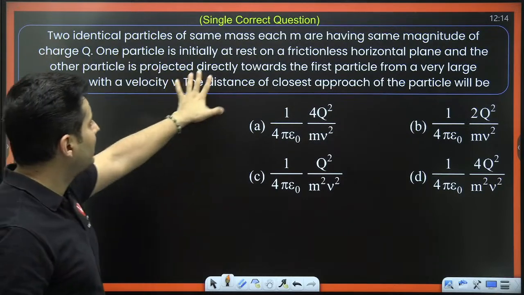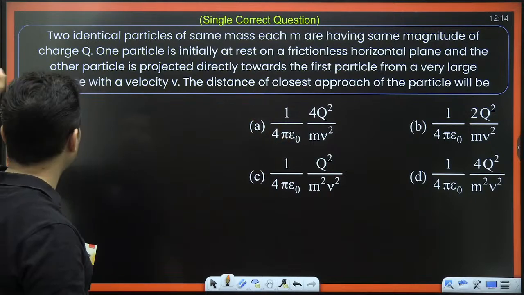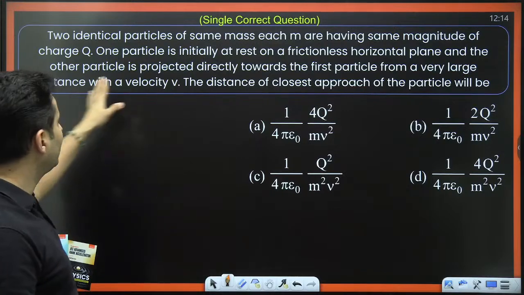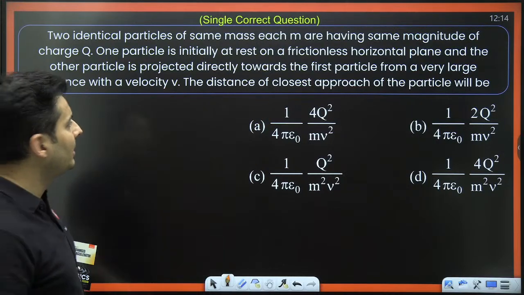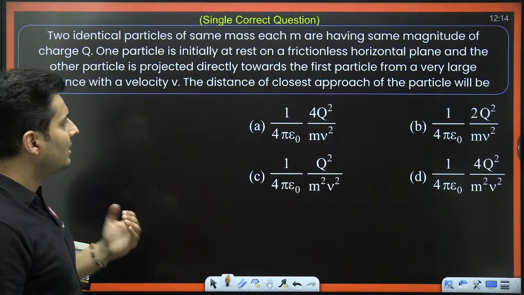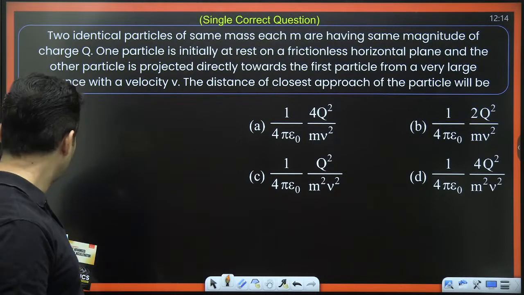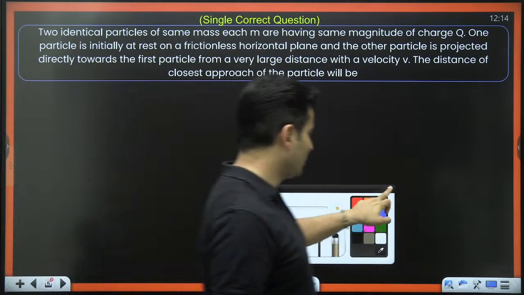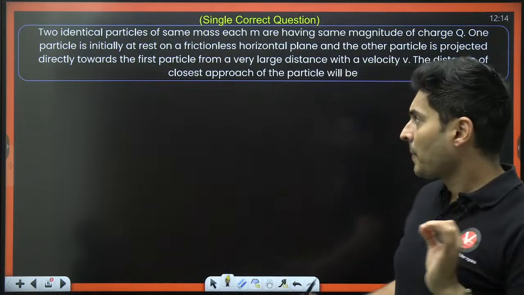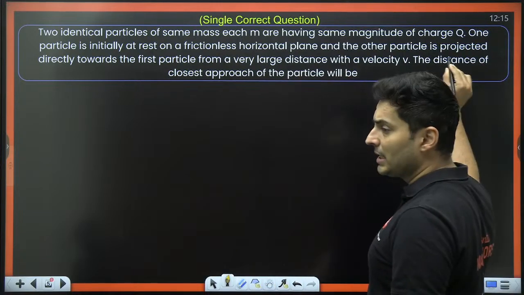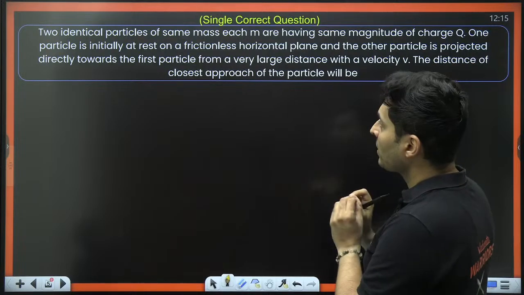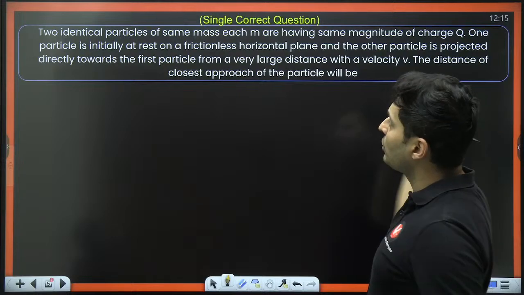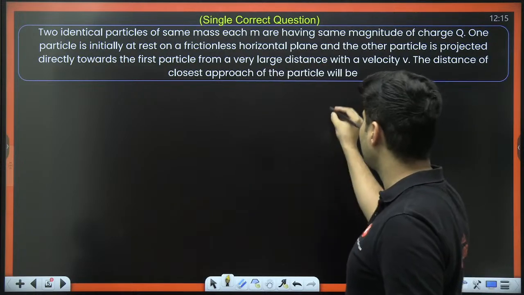There are two particles of the same mass having the same magnitude of charge. One is at rest on a smooth plane, and the other is projected directly towards the particle from a very far away distance. Find the distance of closest approach. I don't need the options, I will use a blank screen. Read the question again so that you understand it. See, two identical particles, same mass, same charge. One is at rest on a smooth surface, and the other one is thrown towards it from a very far away distance.